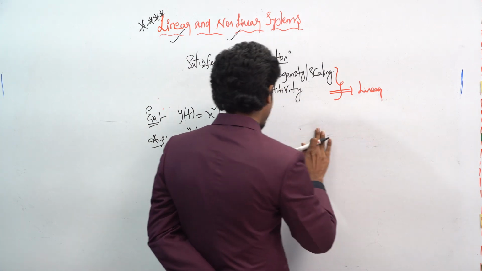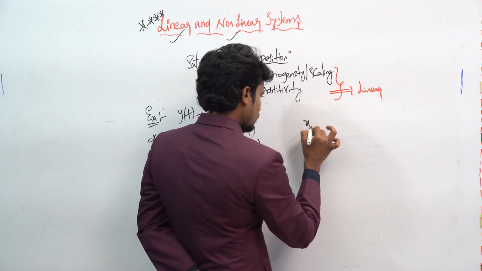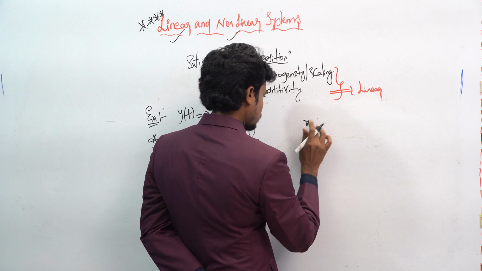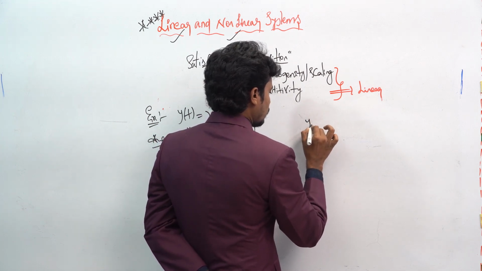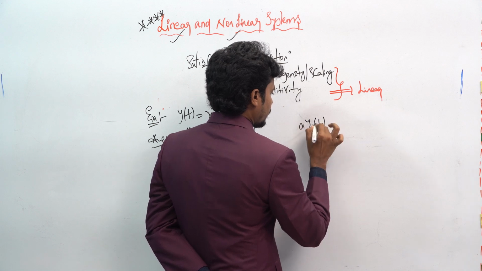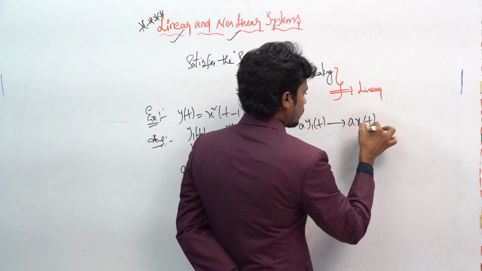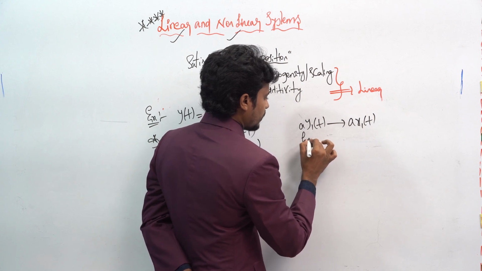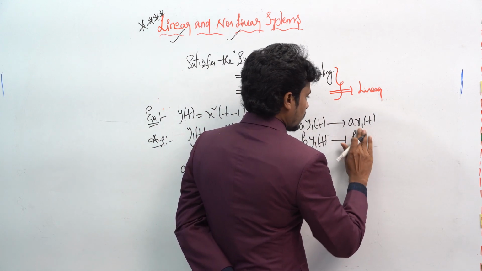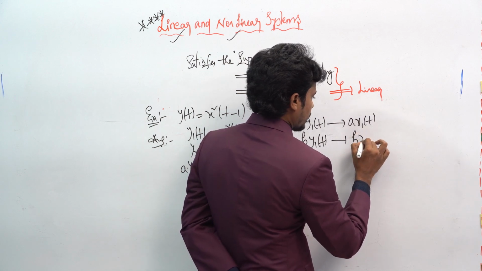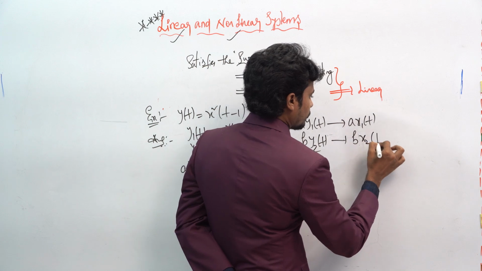So one thing you have to do: if you take a into y1 of t, this will become a into x1 of t. And if you take b into y2 of t, this will become b into x2 of t.